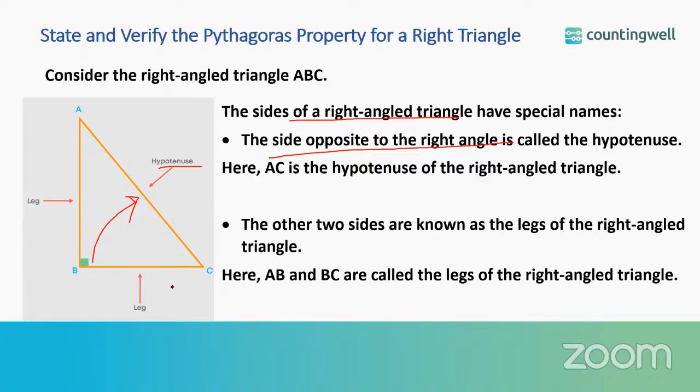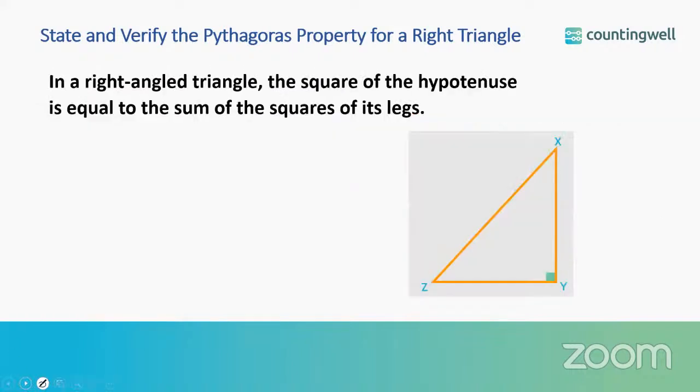Next we have the other two sides of the triangle, which are called the legs of the right angle triangle. So AB and BC are the legs of the right angle triangle. Let us move to our next step. In a right angle triangle, the square of the hypotenuse is equal to the sum of the squares of its legs.